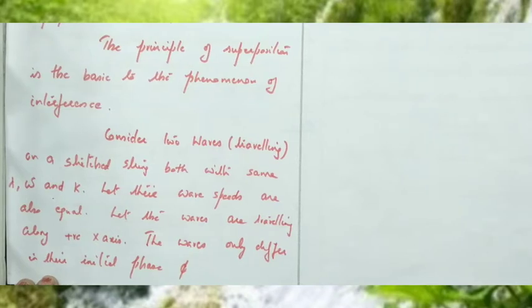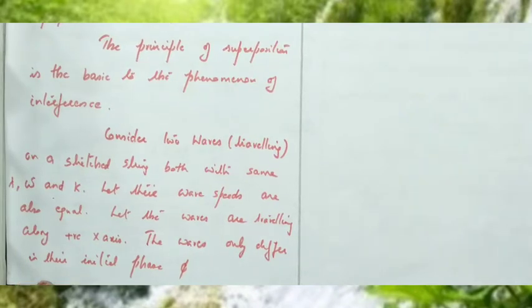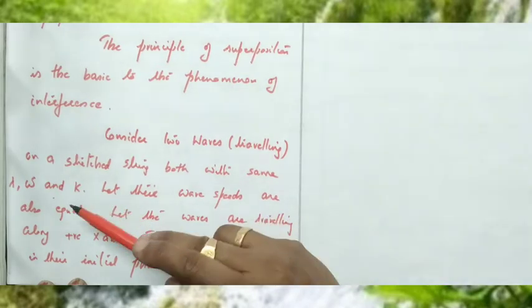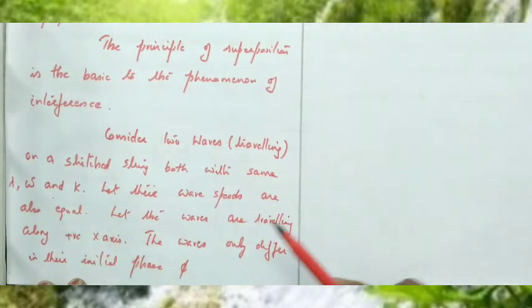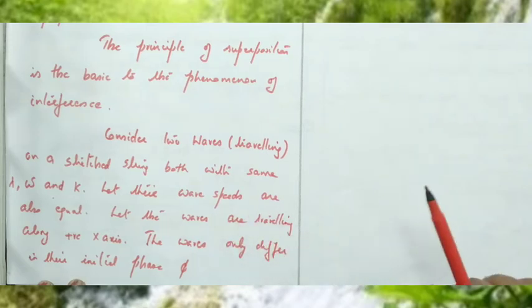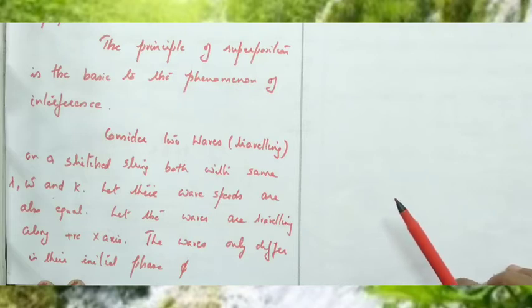Consider two travelling waves on a stretched string, both with the same wavelength, angular frequency and angular wave number. Both waves have the same frequency, wave number, wavelength and wave speed, and let the waves travel along the positive x direction, with only a change in the initial phase phi.